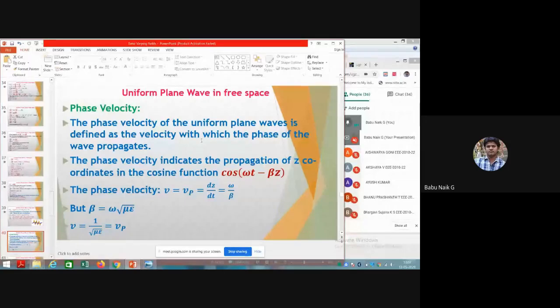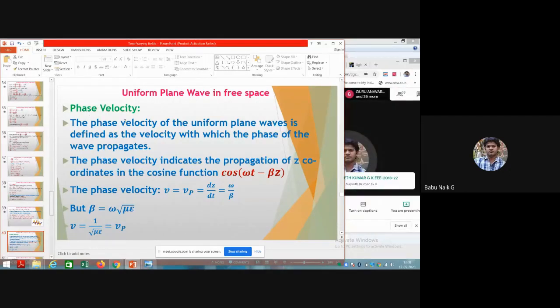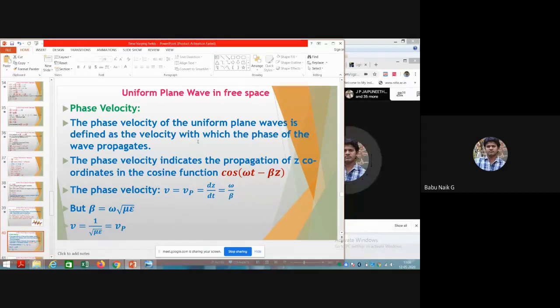So let us take the first function, the velocity when a wave travels in any medium. For our convenience we are going to consider free space first, and later we can calculate these functions for other media. So first is the phase velocity. For a uniform plane wave, it is defined as the velocity with which the phase of the wave propagates along the z coordinate, the z function with a cosine.